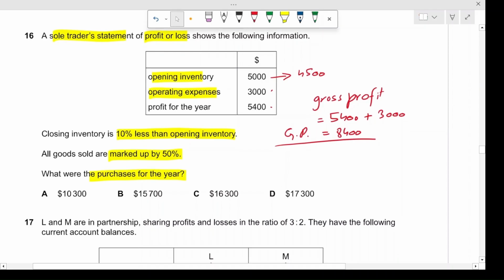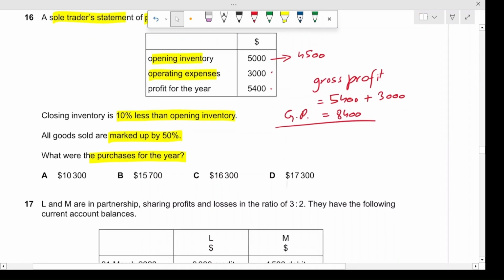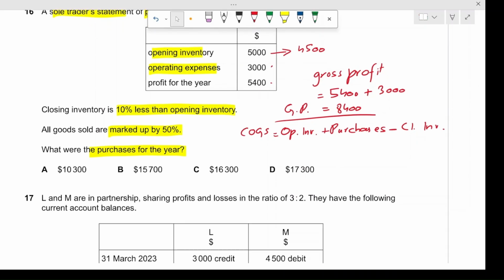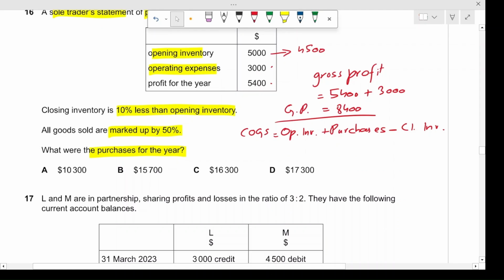Now the cost of goods sold, I'll just write it as COGS. This would be opening inventory plus purchases minus the closing inventory. So we're just going to rearrange this. It would be purchases equals cost of goods sold minus opening inventory plus closing inventory.